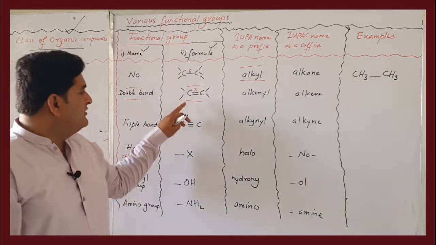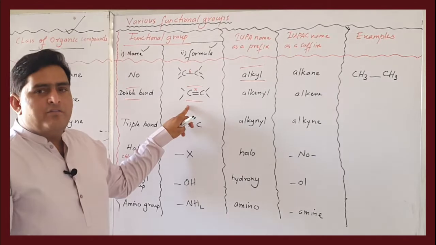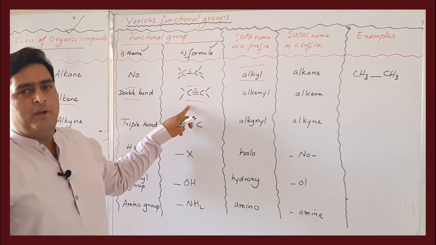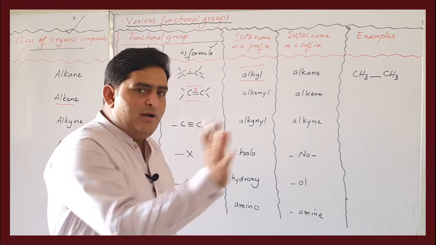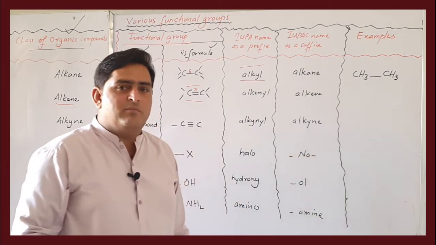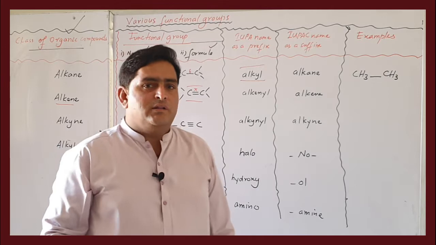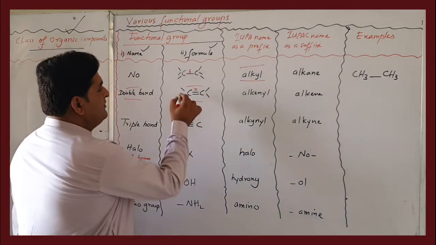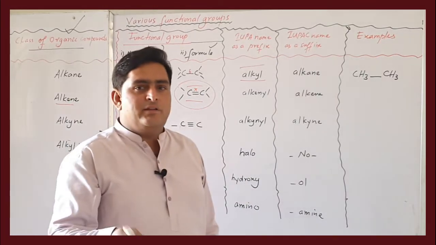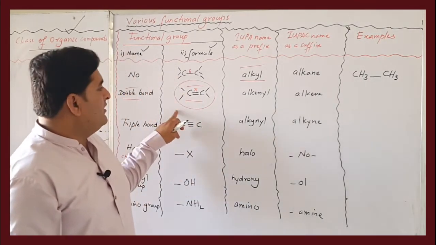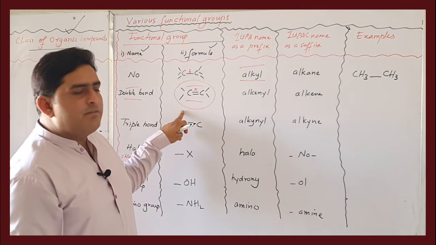So in 1-pentene, the double bond is between the first and second carbon, and the remaining 3 carbon atoms are inert. All chemical reactions take place at this site. In alkenes, the active site is where the double bond is. This double bond is the reactive part of alkenes.